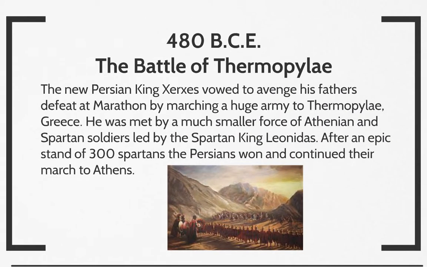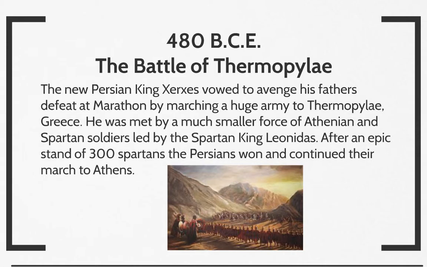So then we get to 480 BCE, the Battle of Thermopylae, probably the most famous battle. King Xerxes, now the son of Darius, wants to avenge his father's defeat at Marathon, so he's looking for revenge here. He marches this huge army to Thermopylae. Some say it's in the hundreds of thousands. It was a lot of soldiers. He was met by a much smaller force. There were Athenian and Spartan soldiers, led by the Spartan king Leonidas.